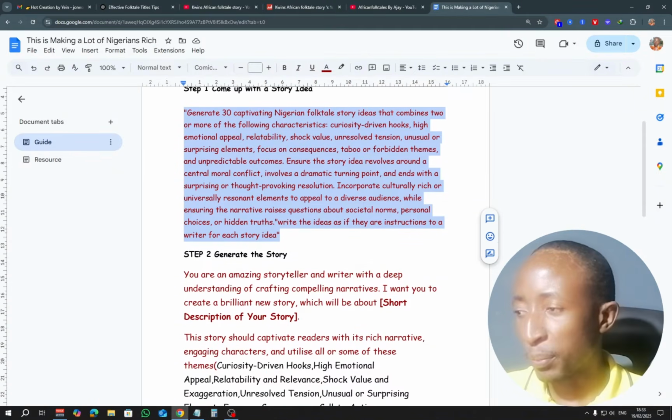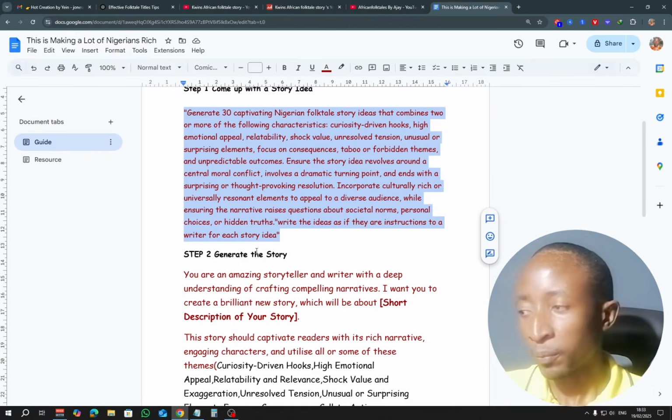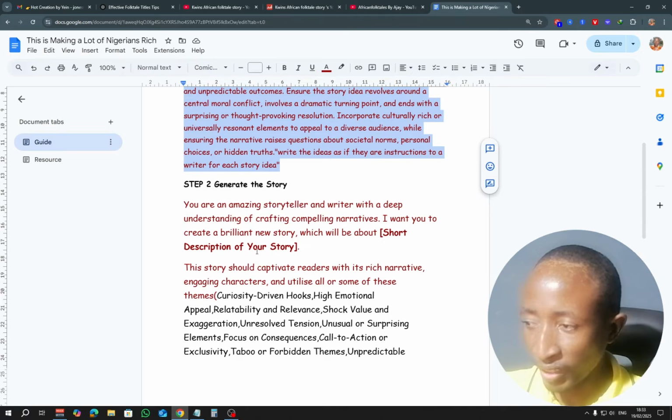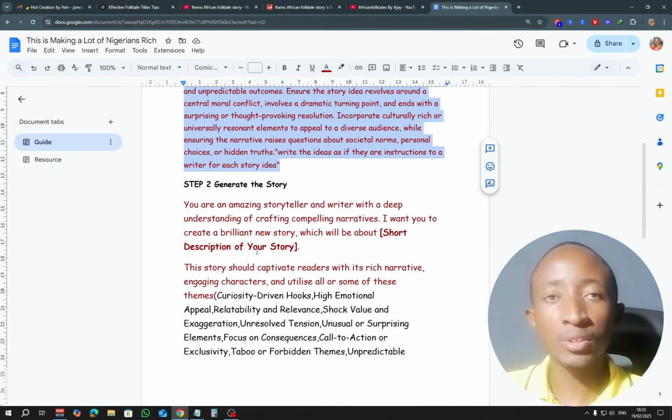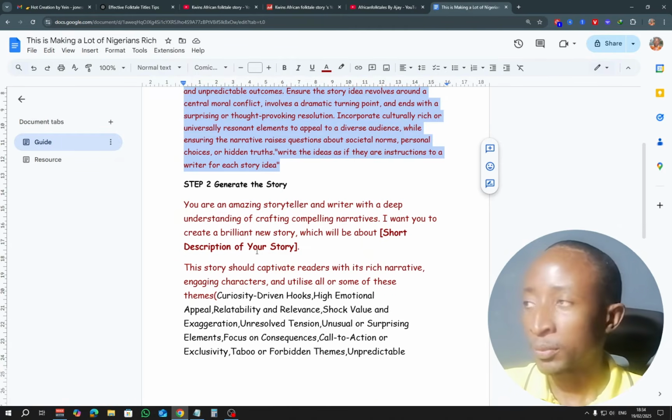Now the second part is to generate the actual story. So that's why we begin with the story idea. So now here we have a prompt. Now the prompt also that we have here, there are themes these stories have. During the research part, there's a stage where you're supposed to also find out what themes are shared between those stories.